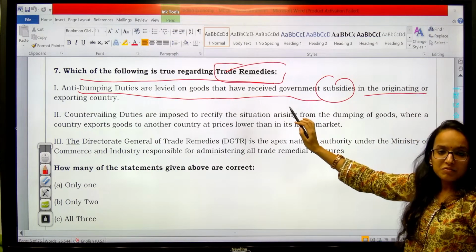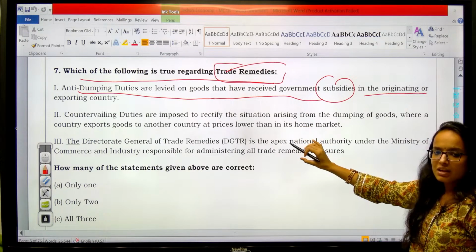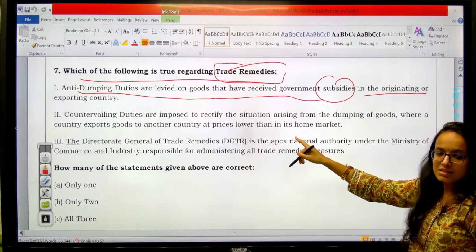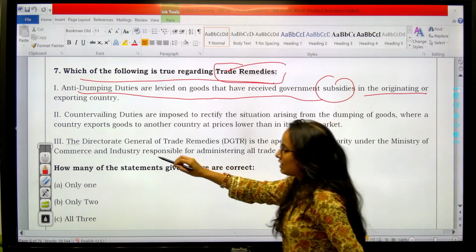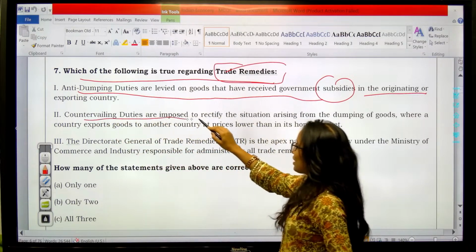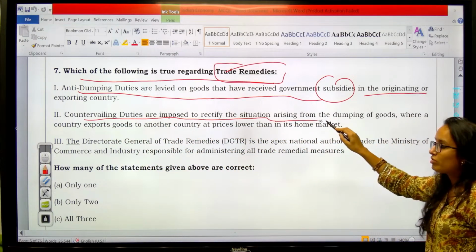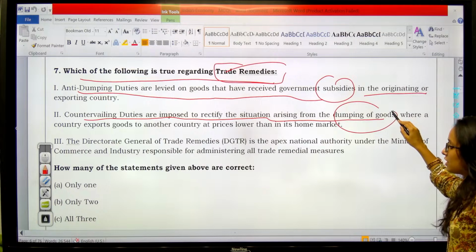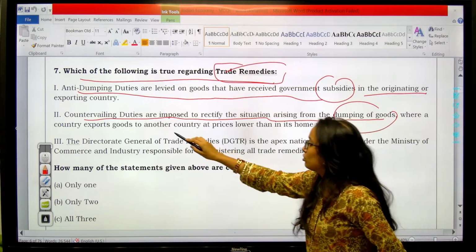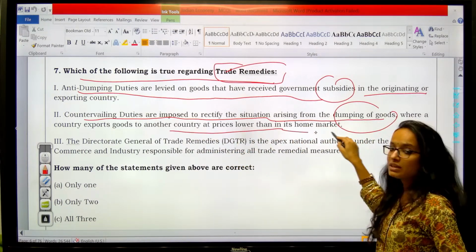Read these lines very carefully, very easy, but you try to answer this question. Second statement says, countervailing duties are imposed to rectify the situation arising from dumping of goods, where a country exports goods to another at prices lower than its home market.